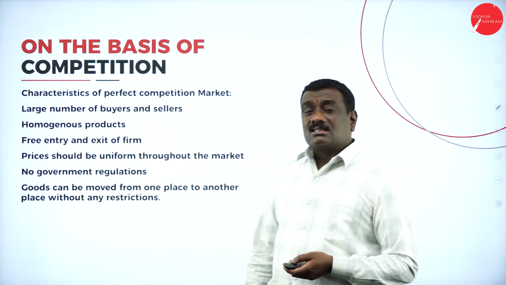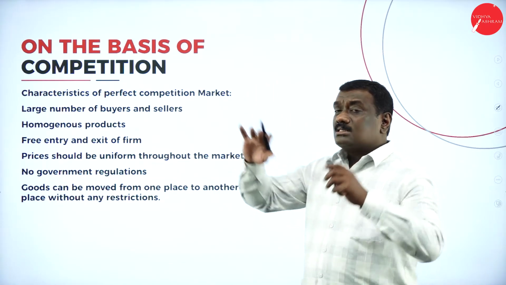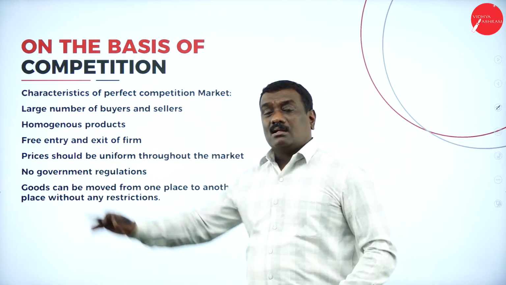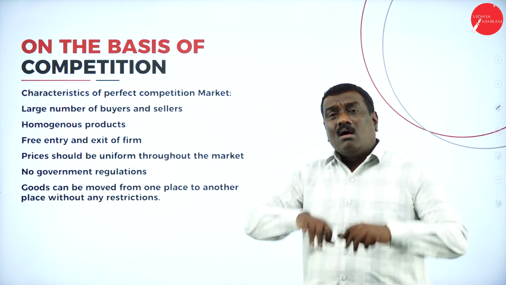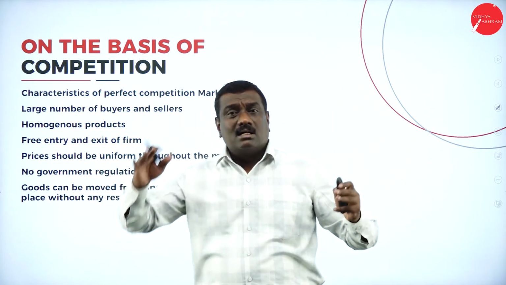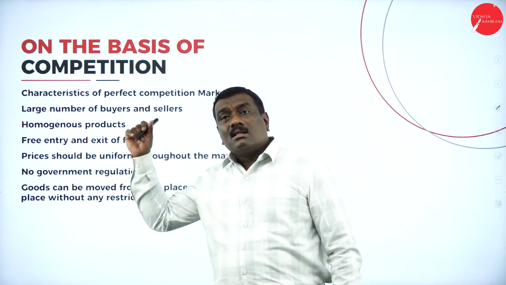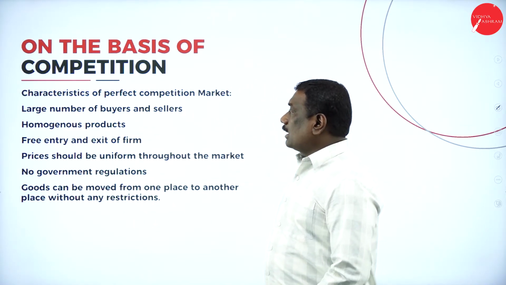Now there are some characteristic features of this perfect competition market. Students, it says a large number of buyers and sellers will be there under this market. You can find many people, that is the buyers and the sellers, in this market known as the perfect competition market.